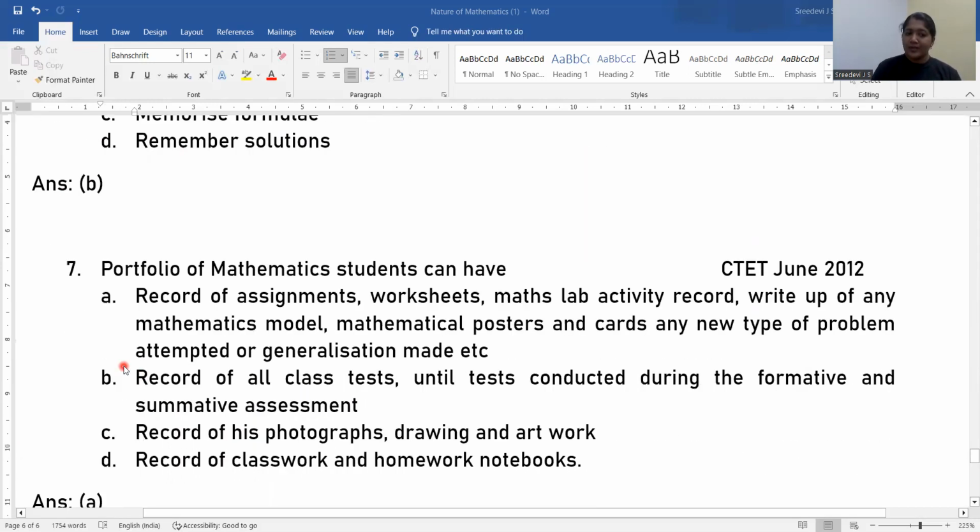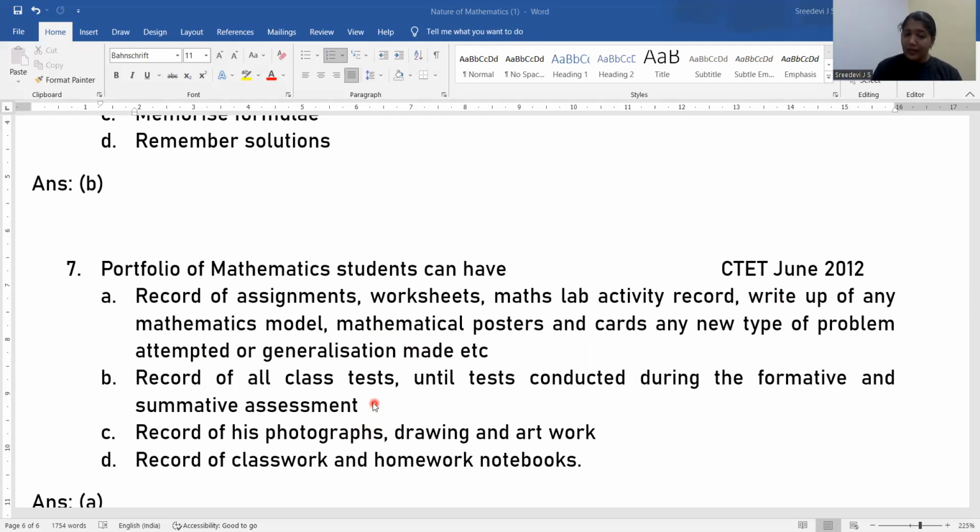Then question 7. The portfolio of mathematics students can have what? So what is in a portfolio, especially of math students? Let's see. Record of assignments, worksheets, maths lab activity record, write-ups of any mathematical model, mathematical posters and cards, records of any new types of problems attempted or generalizations made, etc. Or is it only a record of all class tests conducted during the formative and summative assessment?